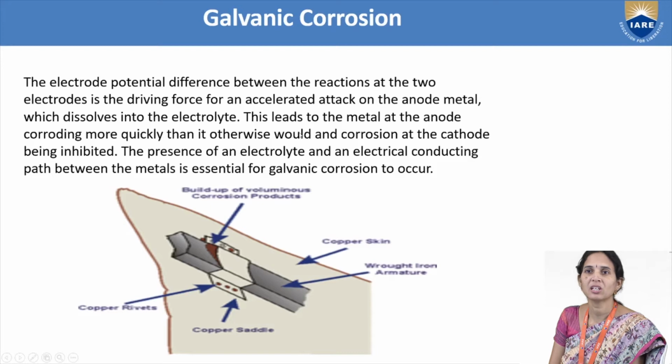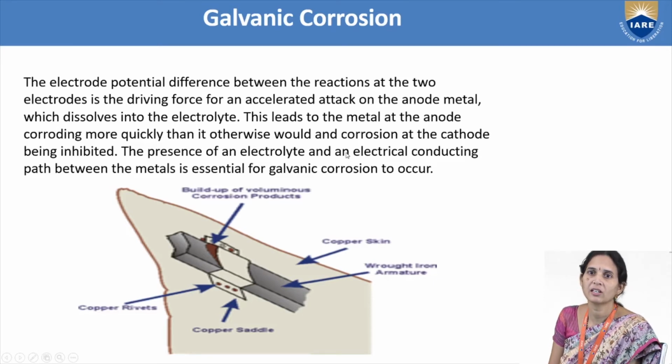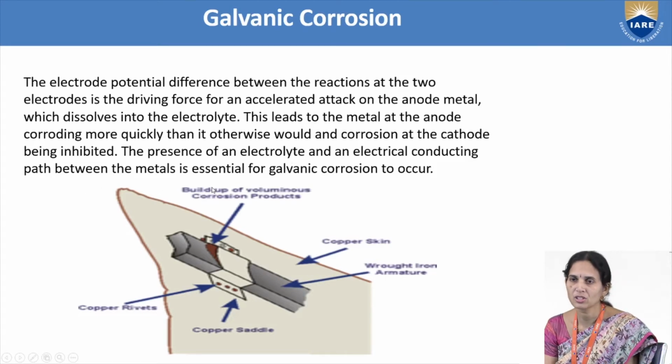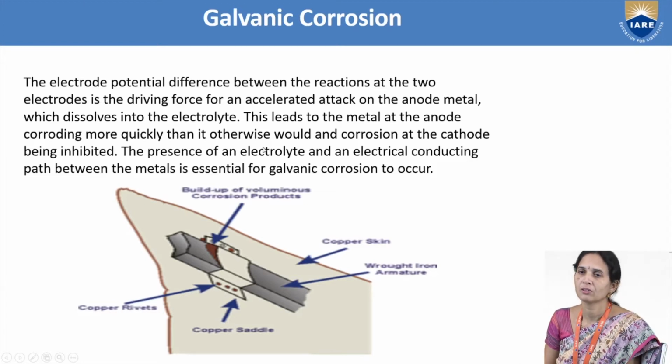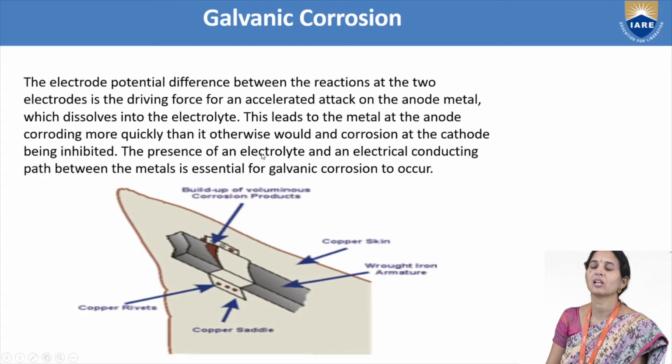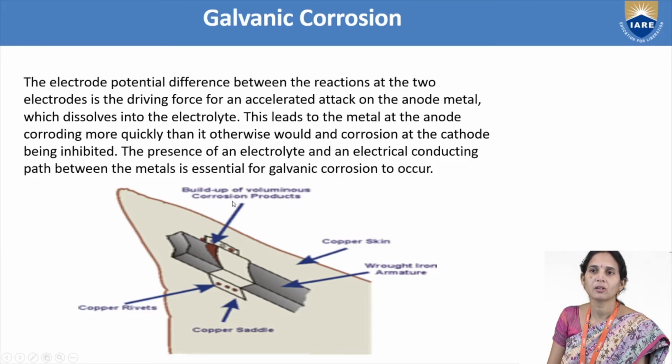So this leads to the metal at the anode corroding more quickly than it otherwise would, and corrosion at the cathode will be inhibited. The presence of an electrolyte and an electrical conducting path between the metals is essential for galvanic corrosion to occur. That means for galvanic corrosion to take place, when two dissimilar metals are exposed to electrolytic conditions or electrolytic solutions, one metal will undergo corrosion.